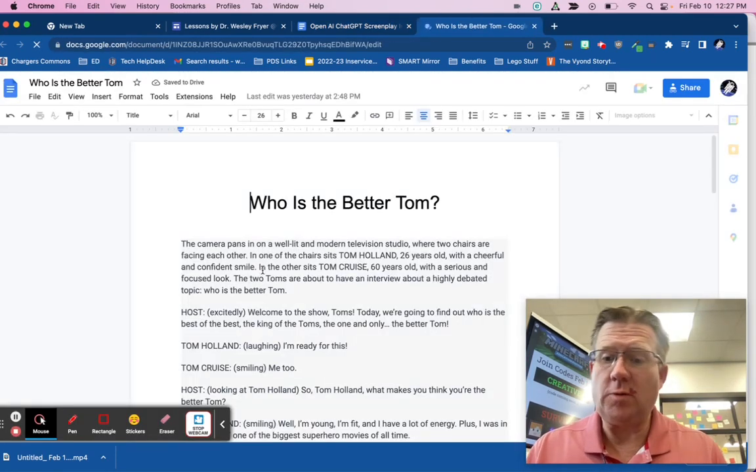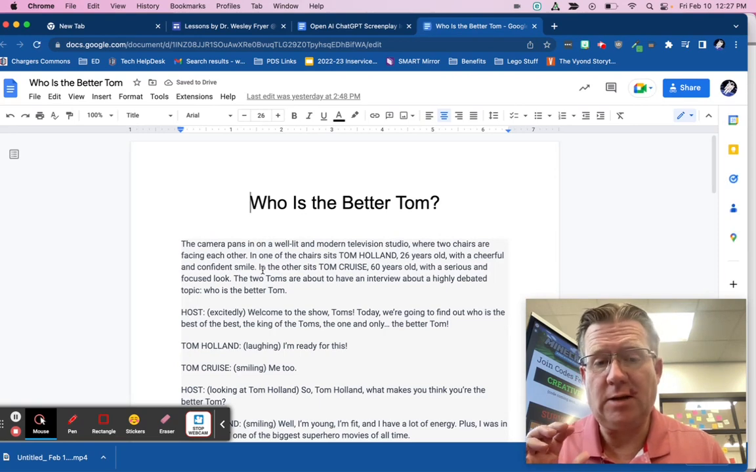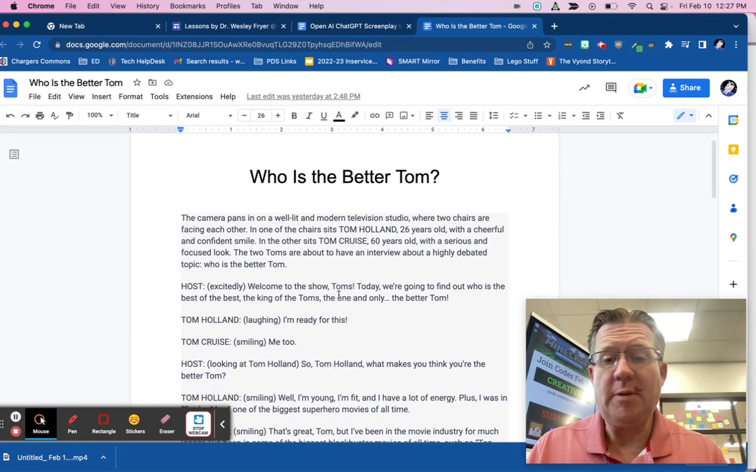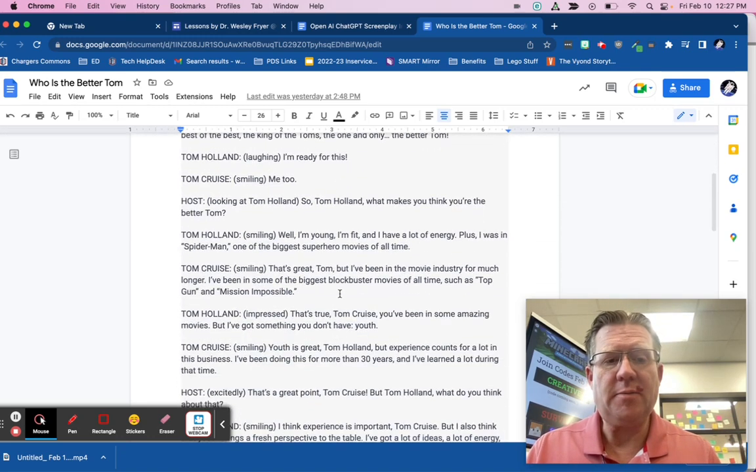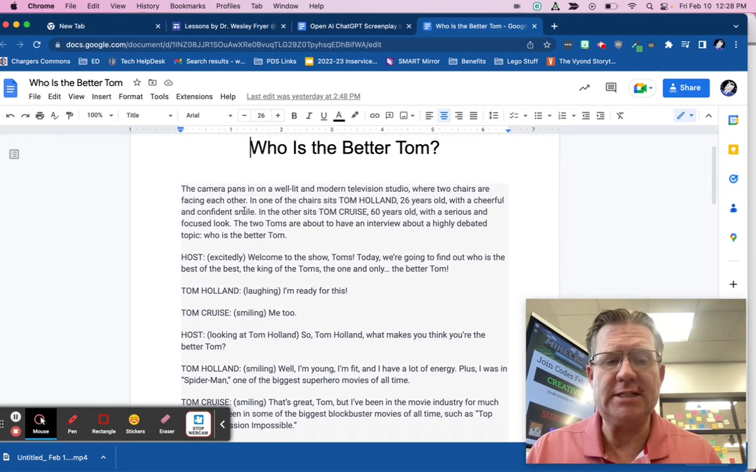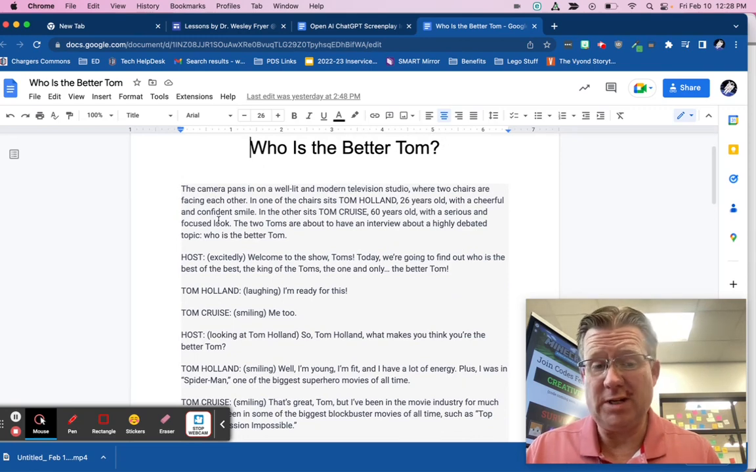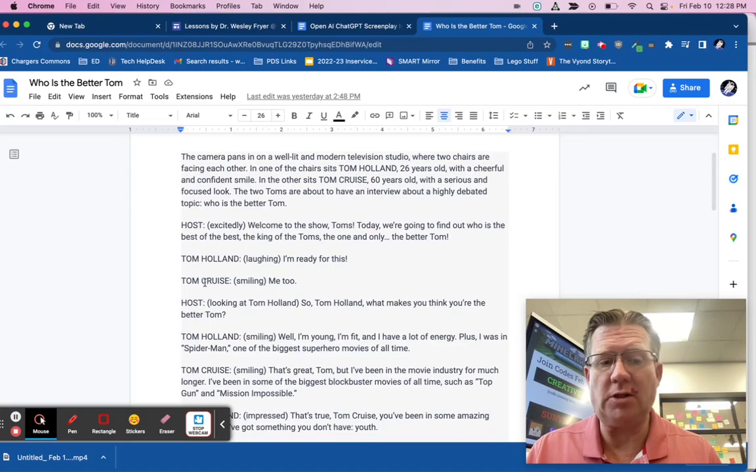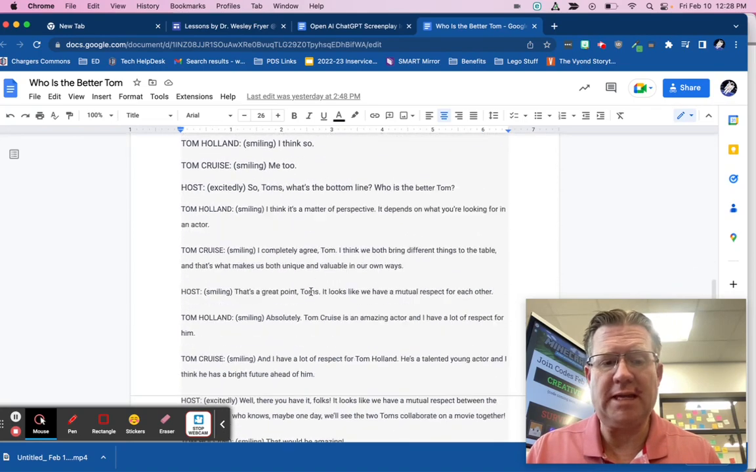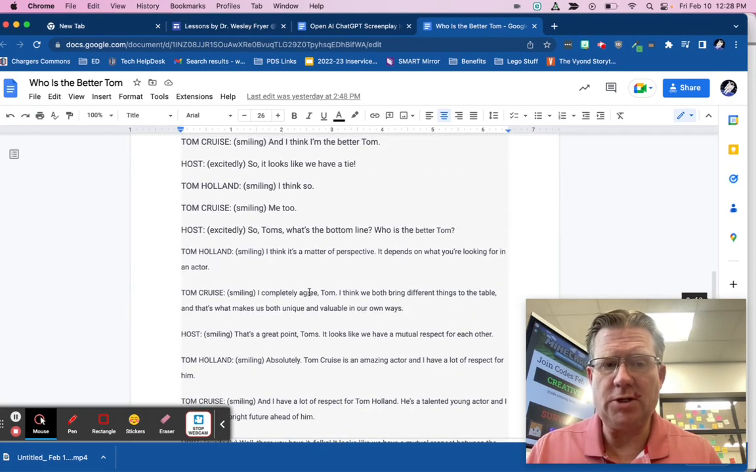All right, so here's who is the better Tom. The first thing you're going to want to do with your group is select which one of these you're going to do. And basically you're free to edit this, or make a copy of this and change it. But you can see that there's three characters. There is really a narrator, if you want to set the scene with the narrator, there's a host, and then there's the two people, in this case Tom Holland and Tom Cruise. And so you can make any changes that you want to, but this is what you're going to record.